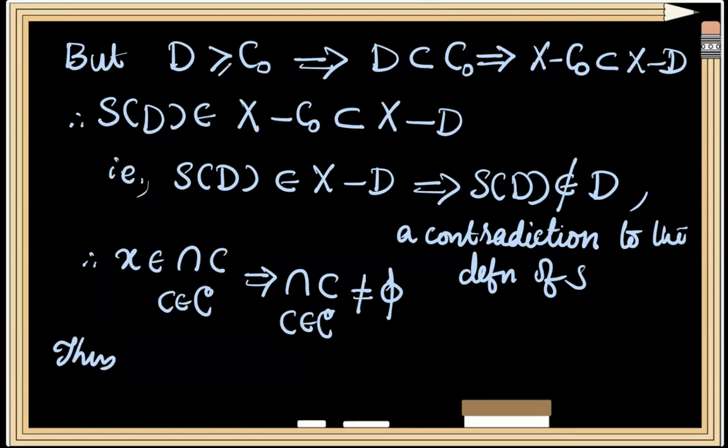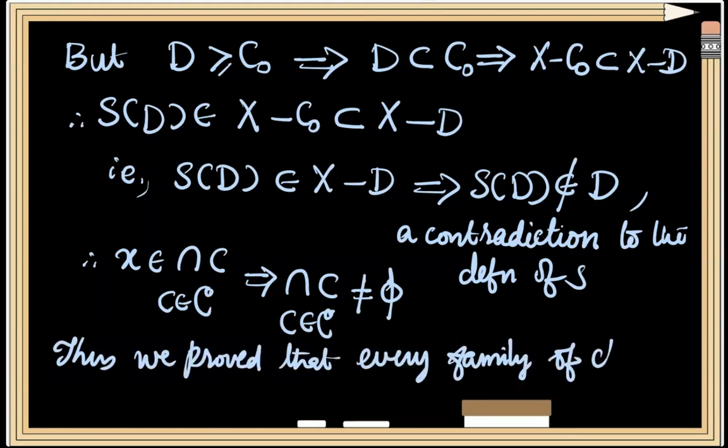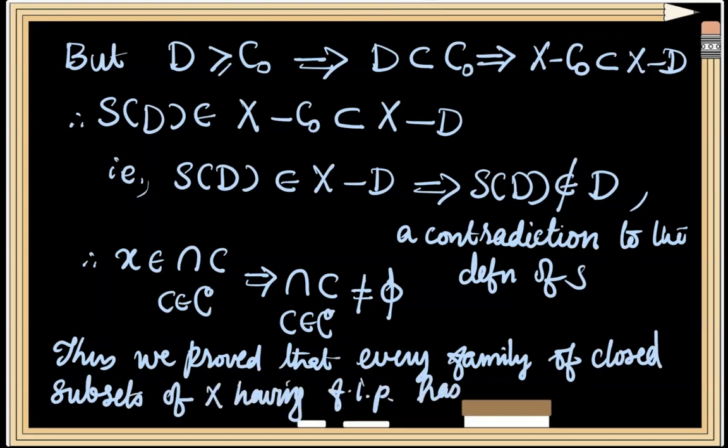Thus, we have proved that every family of closed subsets of X having FIP has non-empty intersection. Thus, the space X will be compact, and hence we can conclude that 1 holds whenever 2 is satisfied. This completes the proof of 2 implies 1, and this completes the proof of our theorem.